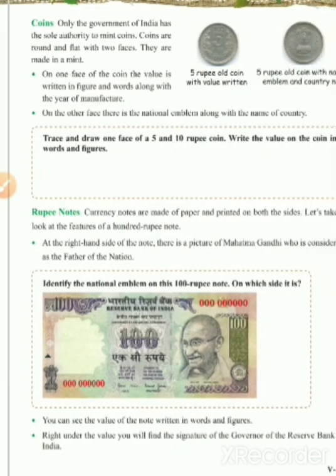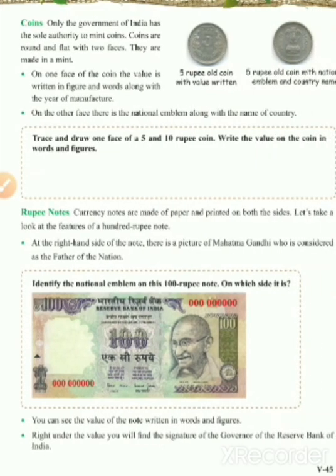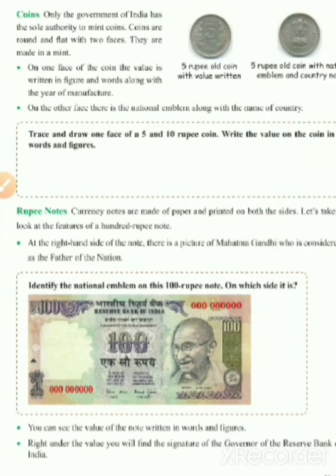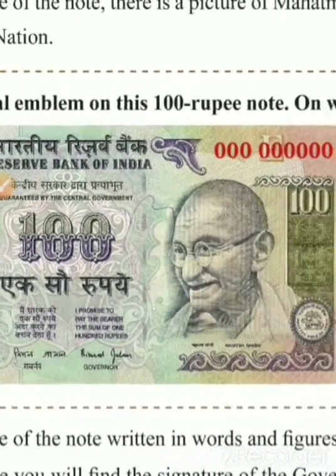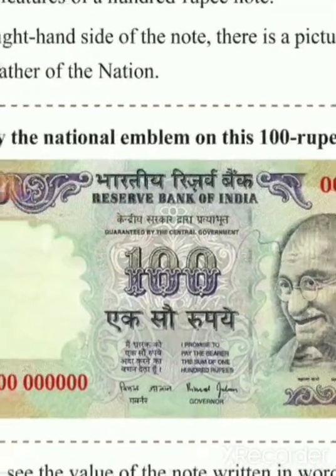Also, we can see the value of the note written in words and in figure. As you can see here, it is written in number as well as in words, meaning figure and words.